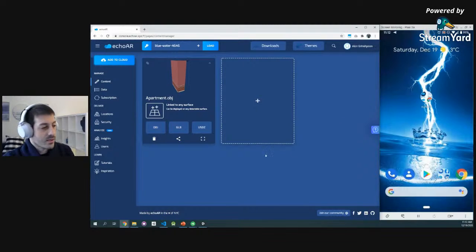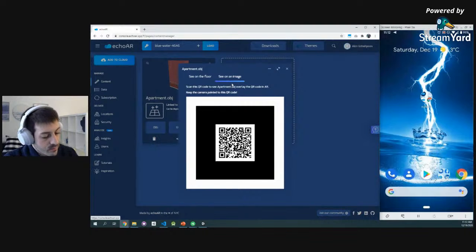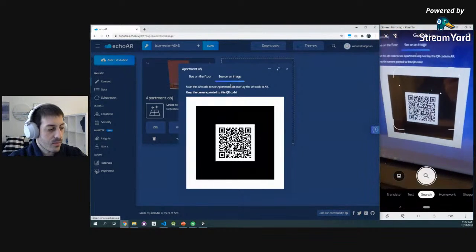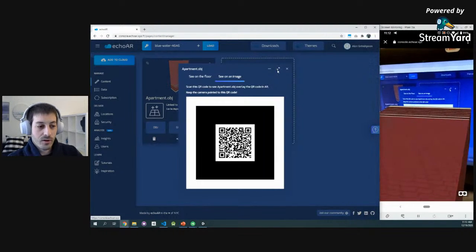So let's see how that works. We can click this button right here that generates a QR code. And instead of doing "see on the floor," we can do "see on an image." Now let's scan this QR code again. Again, if you're watching this stream live, you can scan it with me. Just put your phone in front of this. It will redirect you to a website. Again, you don't have to install anything. Now, because it's image recognition, place your phone in front of the QR code at all times.